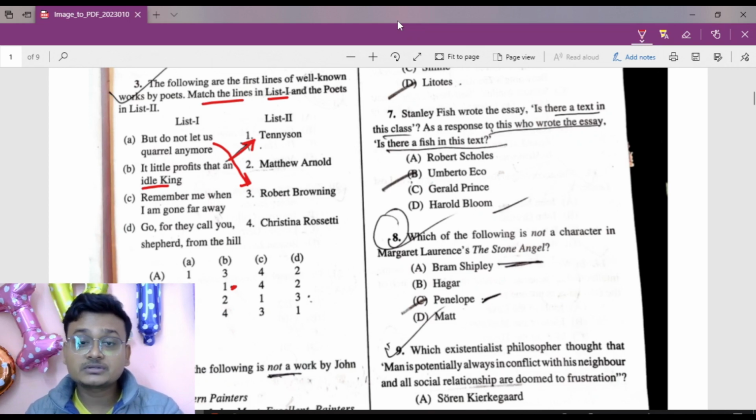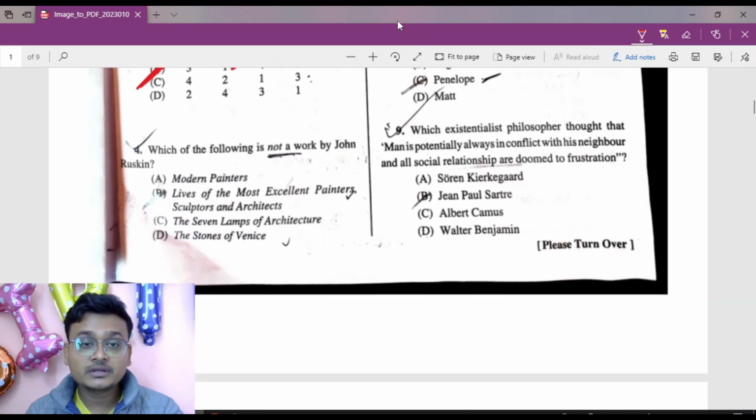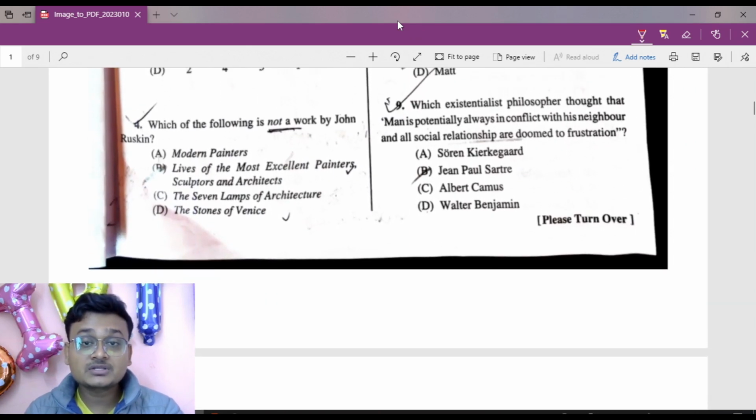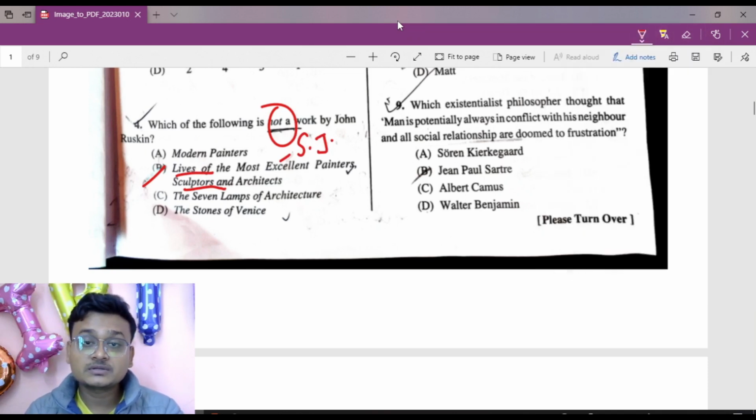Now move to the next question. Question number 4: which of the following is not a work by John Ruskin? "The Lives of the Most Excellent Painters, Sculptors, and Architects" was not written by John Ruskin.